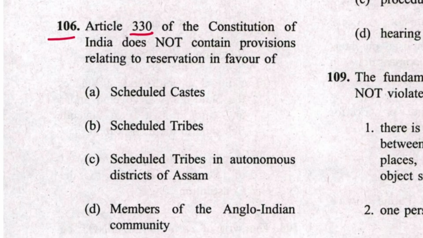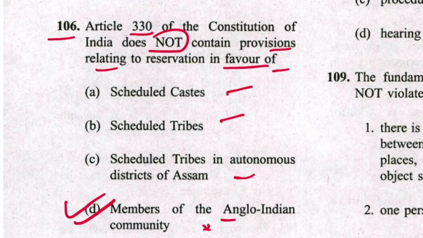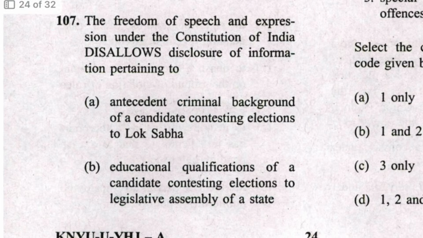Next is 106. Article 330 of Constitution does not contain provision relating to reservation in favor of members of Anglo-Indian community. D is the answer. All three are there.